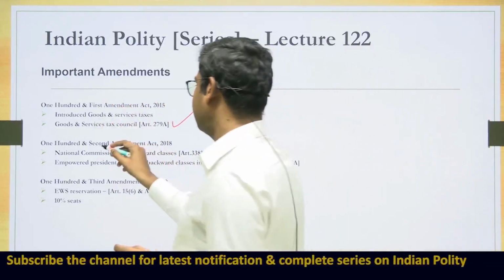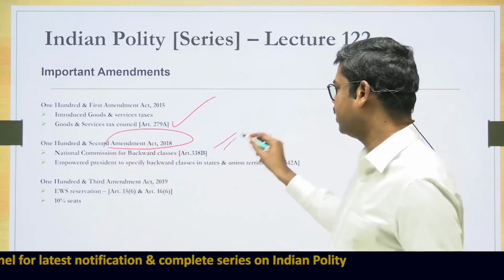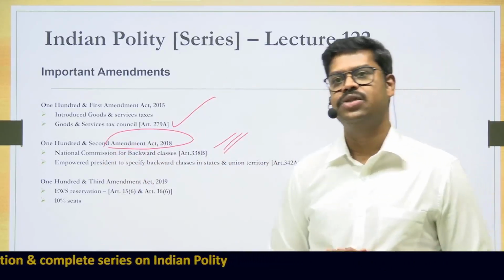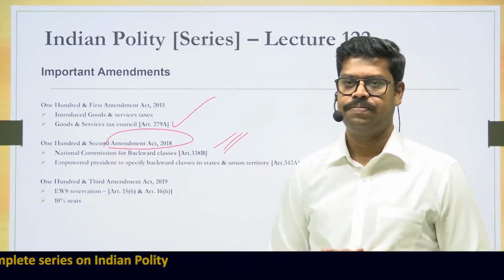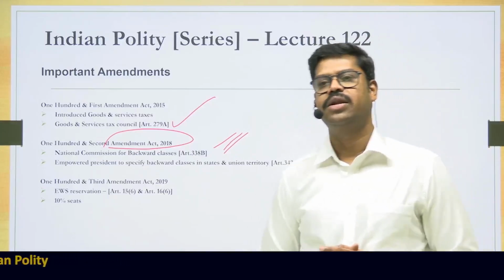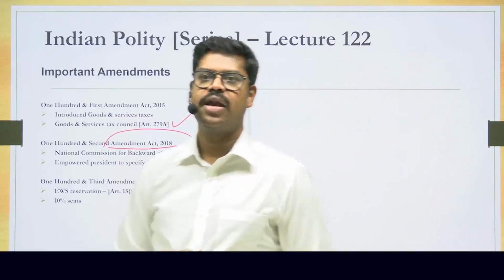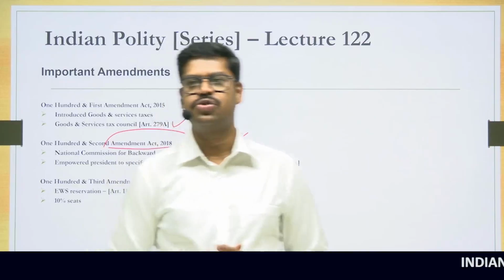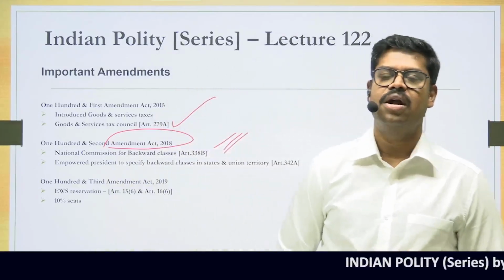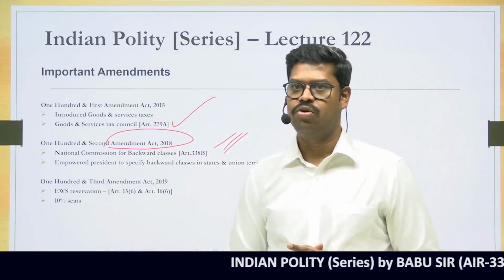Then the 102nd Constitutional Amendment Act inserted a new article, Article 338B, by which the National Commission for Backward Classes was given a constitutional status, in line with the National Commission for Scheduled Castes and the National Commission for Scheduled Tribes. Article 338 provides a constitutional status to the National Commission for Scheduled Castes, and Article 338A provides a constitutional status to the National Commission for Scheduled Tribes.